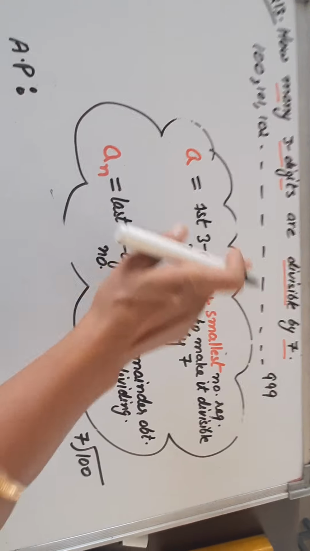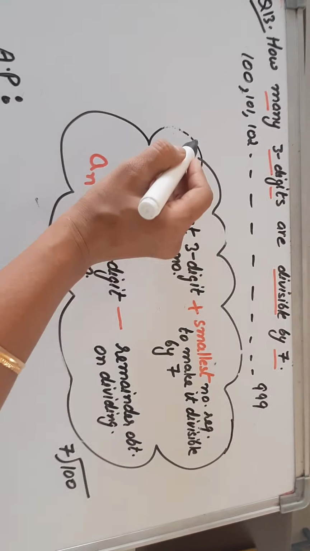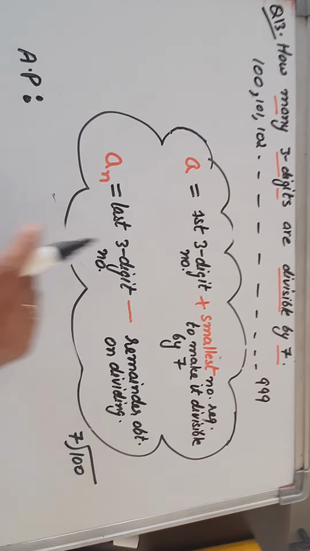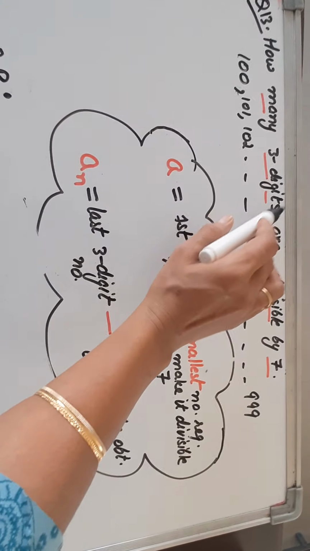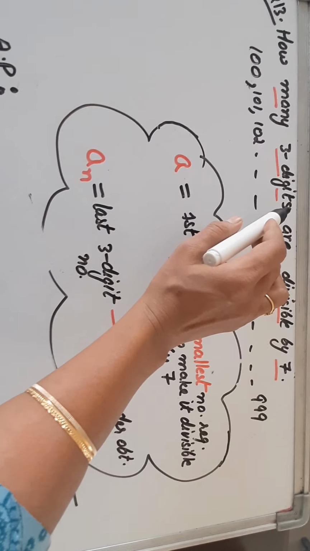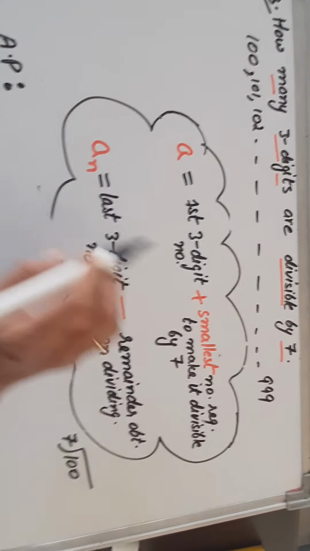Now here I have made a cloud for you in which I have written a shortcut for such kinds of questions, whether there are 3 digits, 2 digits or 4 digits, and if multiples come in place of divisible, that is also the same.